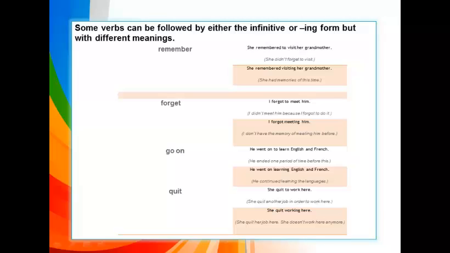Next, the verb go on. He went on to learn English and French. The meaning is he finished one period of time before this. He went on learning English and French. The meaning is he continued learning the language.